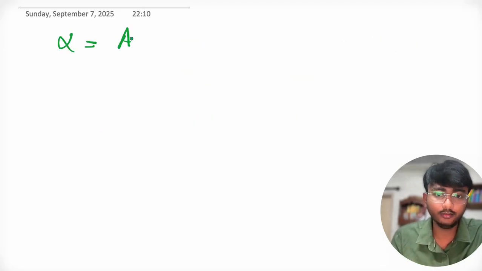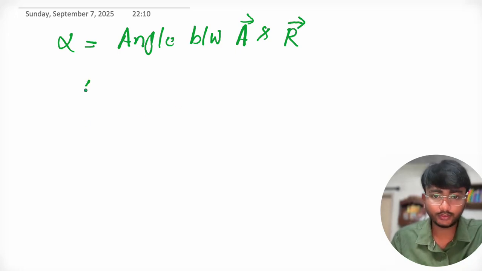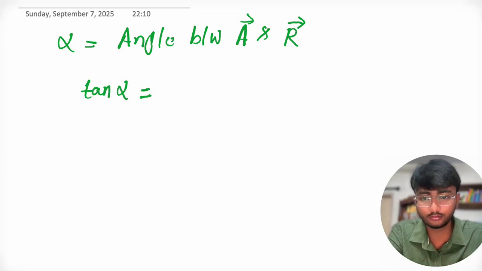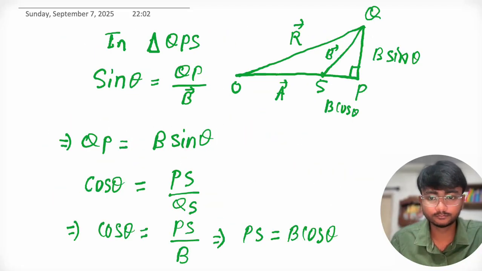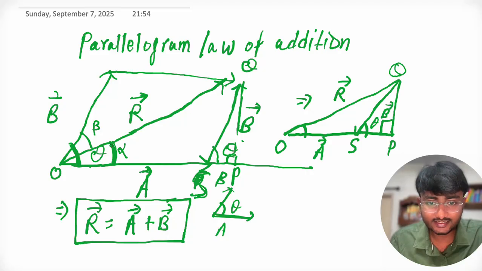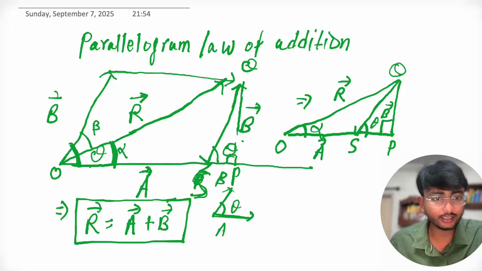Alpha is the angle between vector A and resultant vector R. So tan alpha, what is tan alpha? This is alpha. So tan alpha is in triangle QPO.